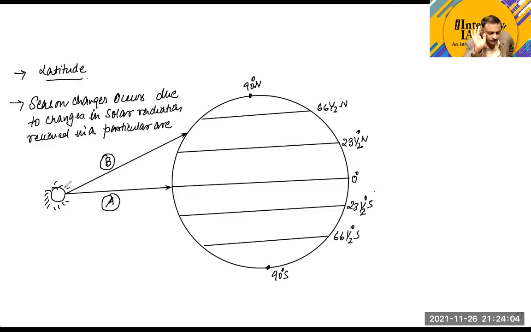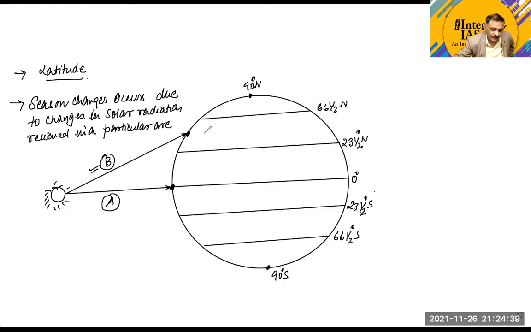This point is clear. Okay. Now what does it mean? It means the radiation from this side, the radiation which is coming from the sun and reaching the earth at this point, will travel more distance in comparison to the radiation reaching at this point. This point is clear to all.